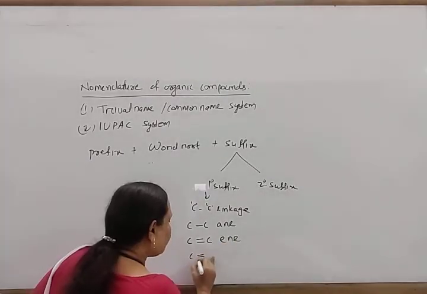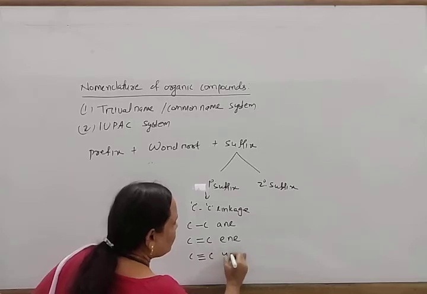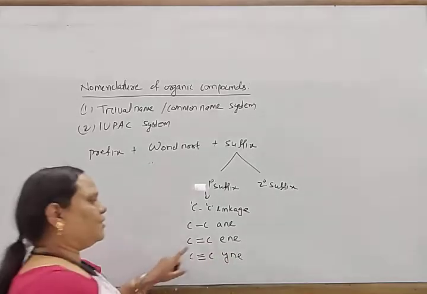If carbon-carbon triple bonds are present, then YNE is used.